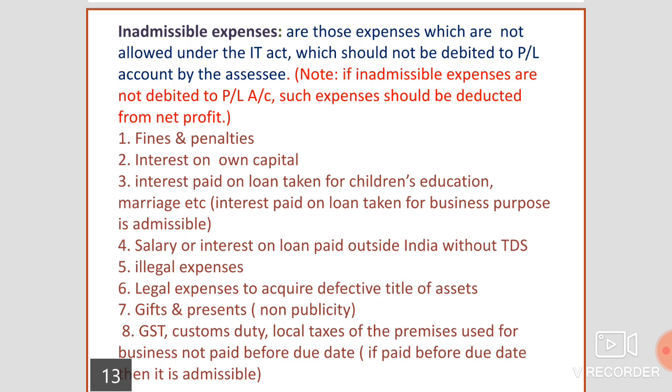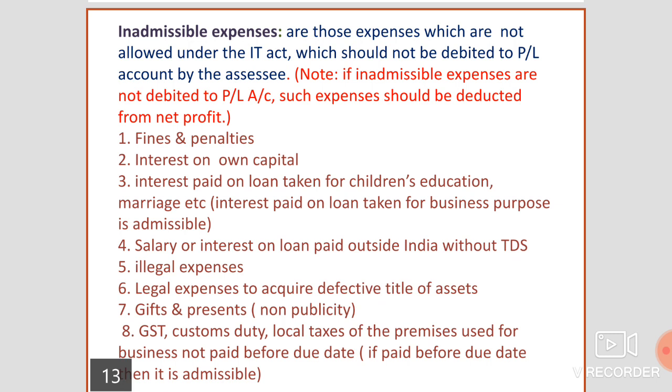Fifth point, illegal expenses. As the word itself is indicating, it is illegal, so it is inadmissible. Sixth one, legal expenses to acquire the defective title of the assets. In the previous video, we have already discussed that if legal expenses are incurred to acquire the legal title of the assets, then it is admissible. But this is a defective title of the assets. So, it is treated as inadmissible.